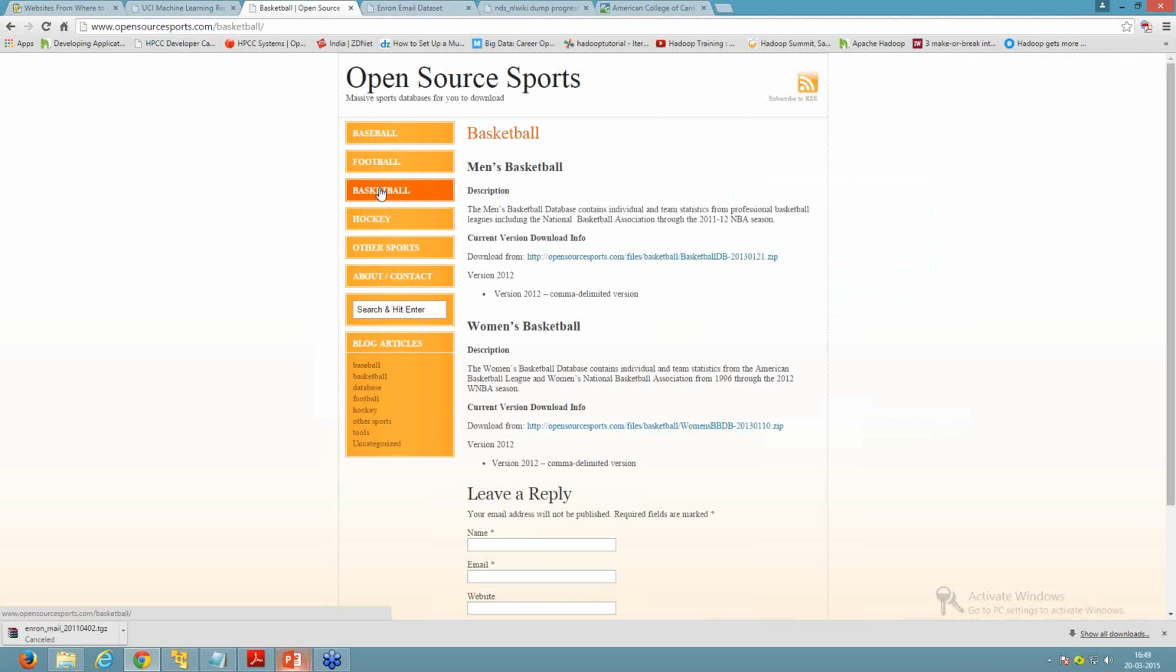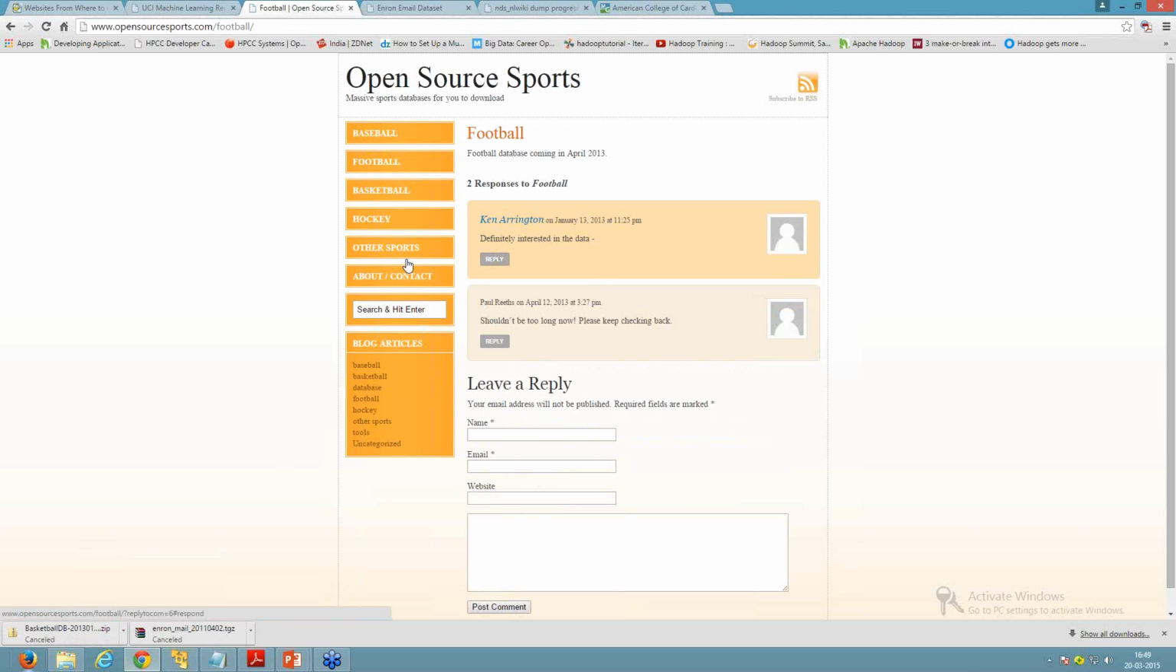If you want to download a basketball data set, click on the basketball data set. Here you can see a download form, you can download the data set from here, then click on the link and the downloading starts. You can download the basketball data set and football data set from there.